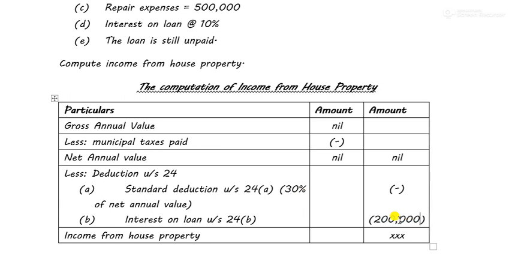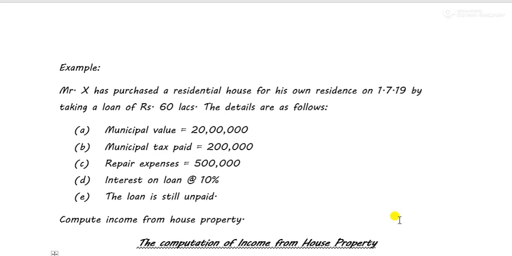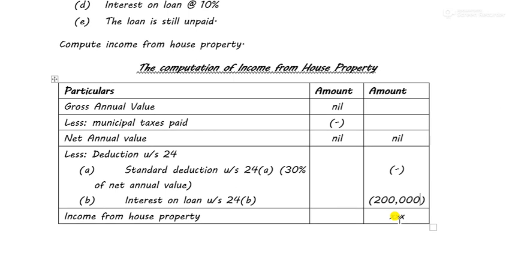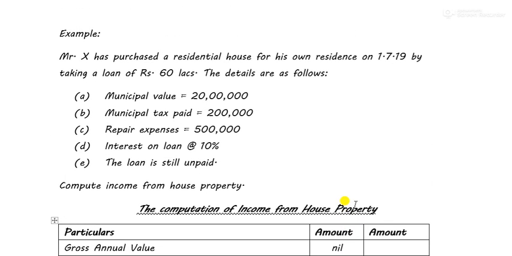Now understand this very carefully. If this was a house of any other category, except category 4, meaning if it was not self occupied, if it was let out, if it was given for rent, then there is no limit for interest on loan, right?